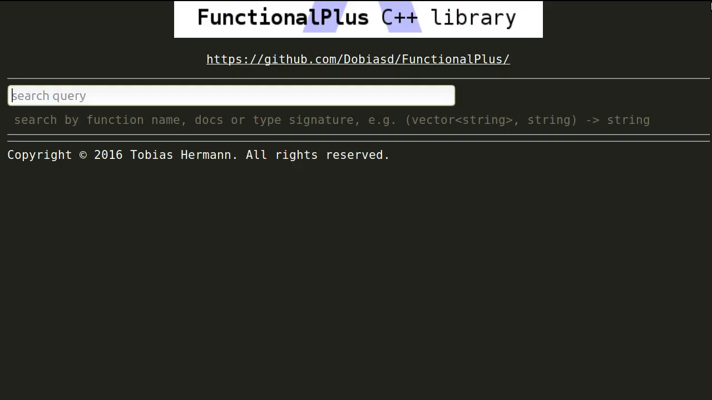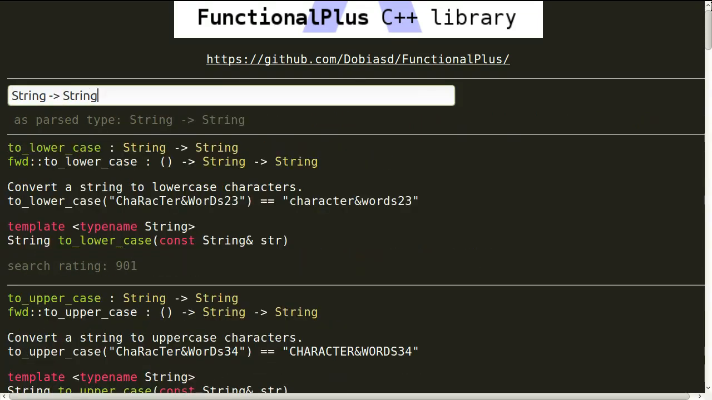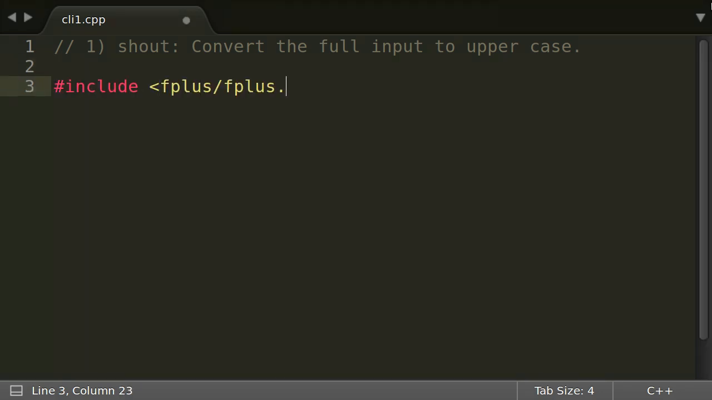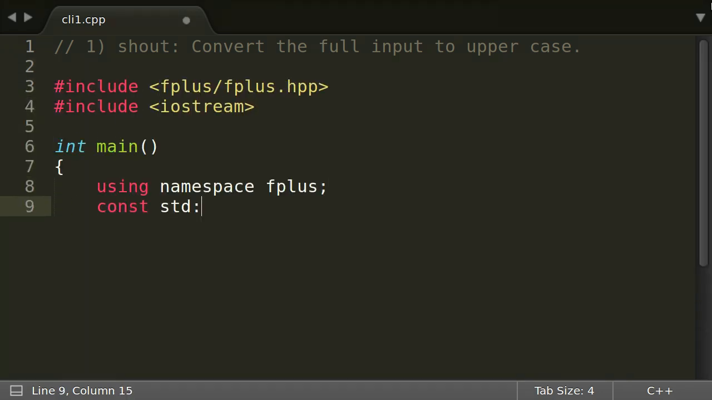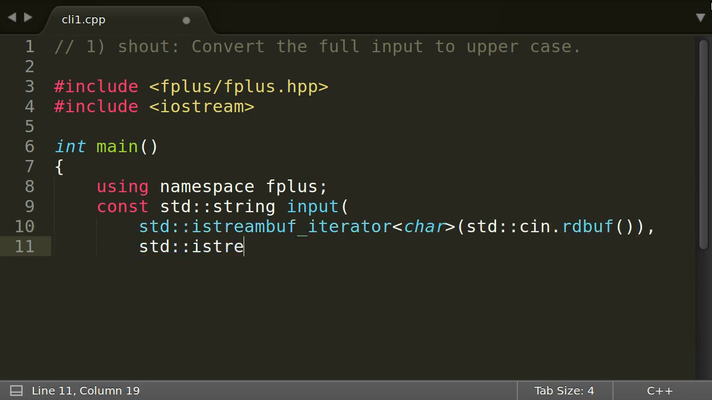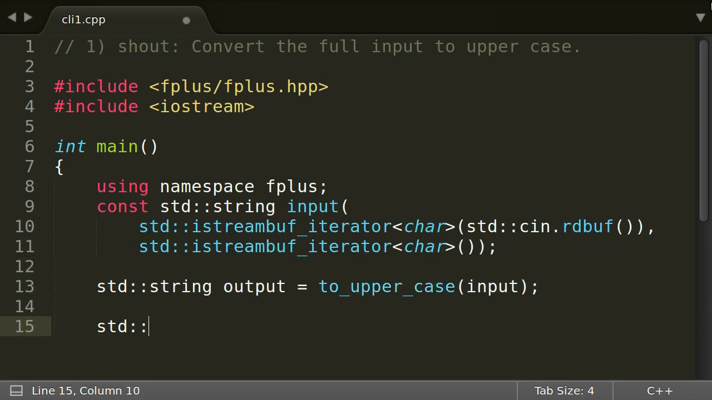So let's look for something like this in the API search. There we have it. It is called toUppercase. Now we just have to put it in use. The part for moving the cin buffer into a string, of course, is written by us that way because we know the C++ standard by heart, and definitely not copied from stackoverflow.com or something.